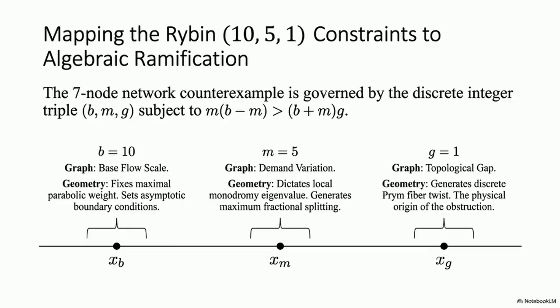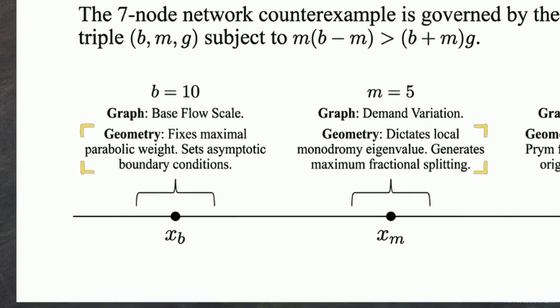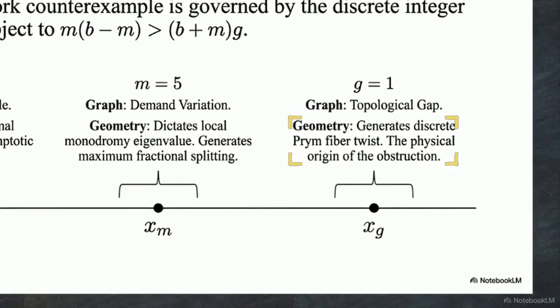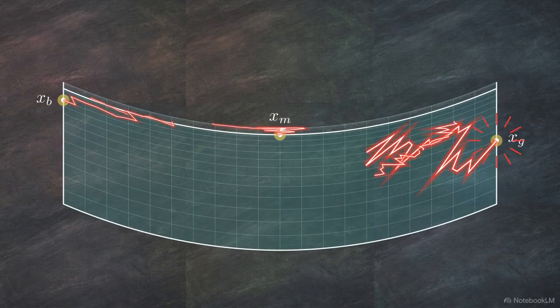As shown, we map these variables onto a continuous number line as geometric ramification points, xb, xm, and xg. Point xb sets boundary conditions, xm dictates maximum fractional splitting, and xg generates the singular twist creating the physical obstruction. These 3 points define the topological boundaries of the quantum model. They are the structural origin of the failure in the DGG conjecture.